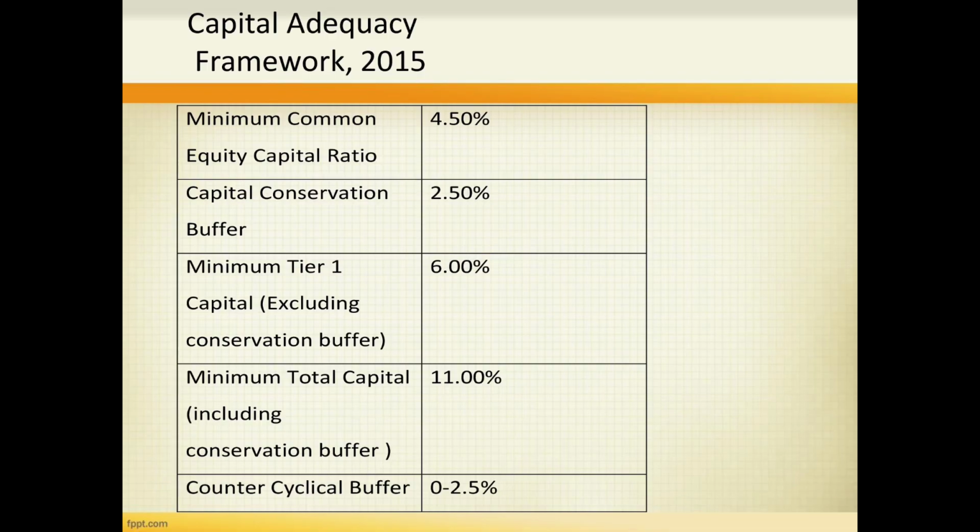Similarly, capital conservation buffer is 2.5. Minimum tier 1 capital is 6, excluding the conservation buffer, and minimum total capital is 11, including conservation buffer. These are all in percentage. And yes, countercyclical buffer is 0 to 2.5%.